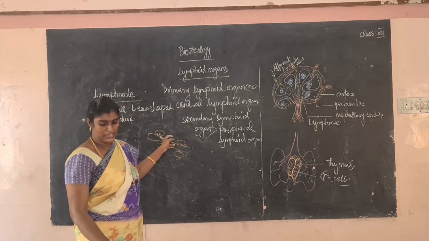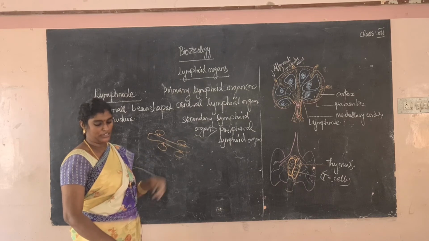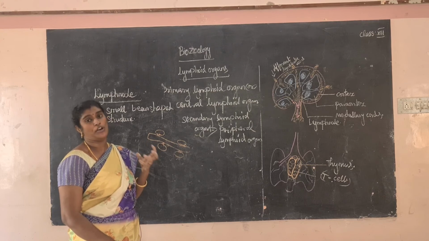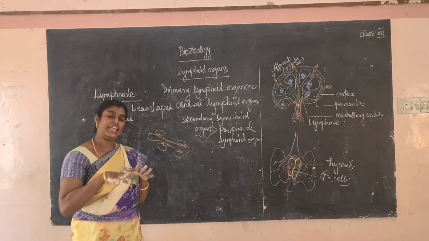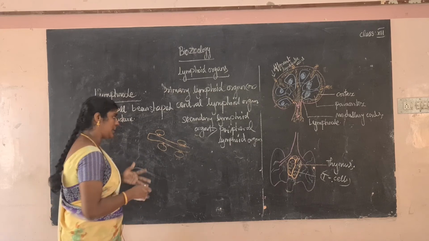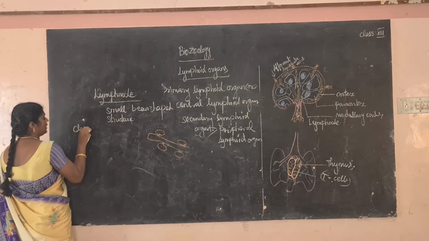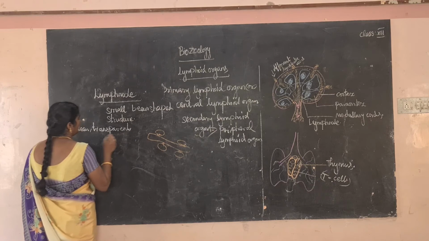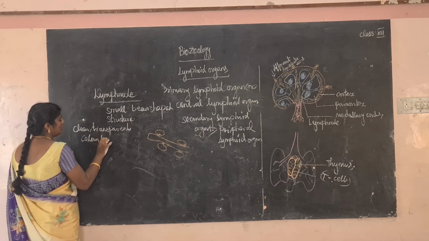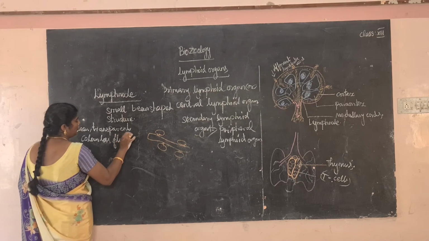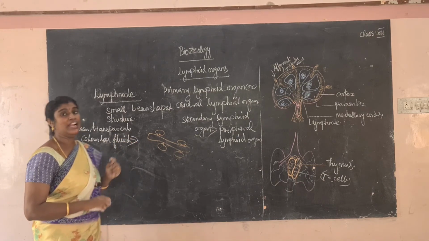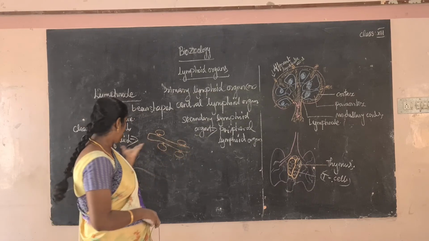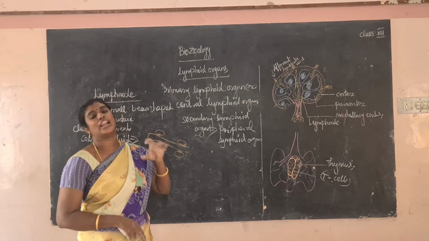In the lymph node, normally we say there is an outer cortex and an inner region. What is the use of the lymph node? It is to filter the lymph. What is lymph? Lymph is nothing but a clear, transparent, colorless fluid. In Tamil it is called nineer. It has no color, it is a transparent or clear liquid present in our body.